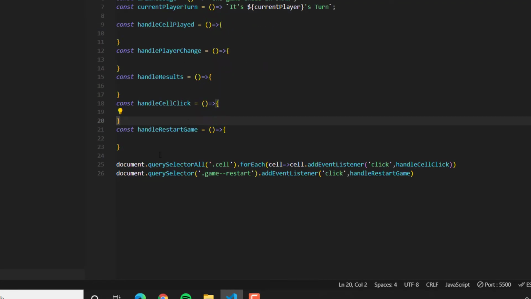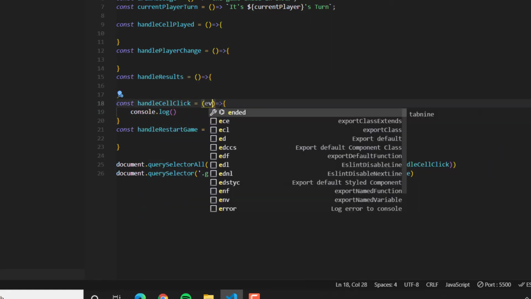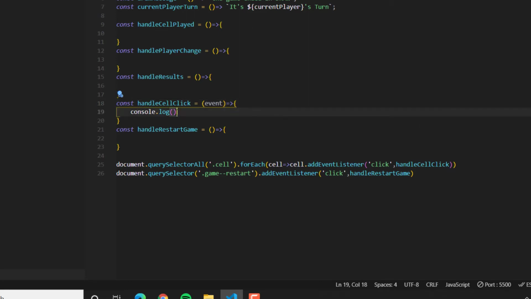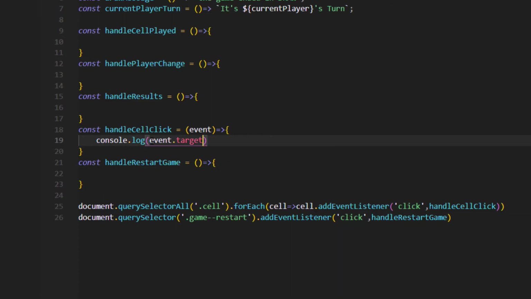Yeah, it's right. So in order to test that the linking is working well, we're gonna handle that. We're gonna have a target here, and then we're gonna console log the event target.